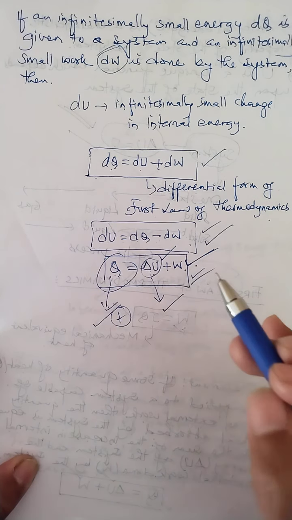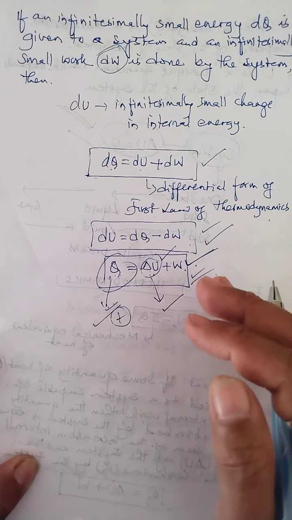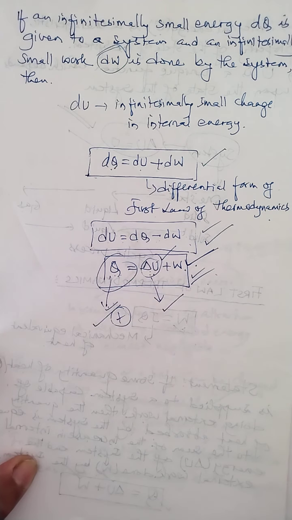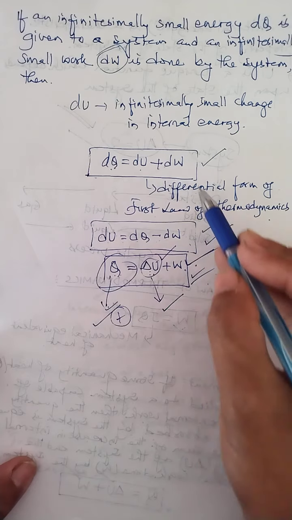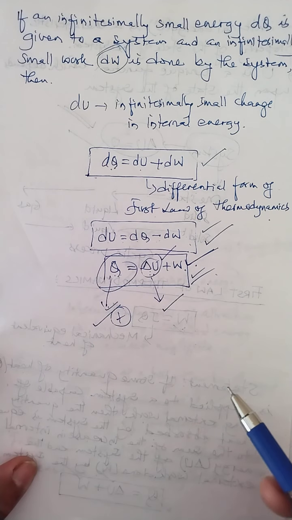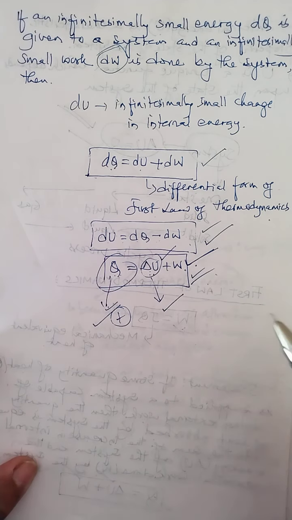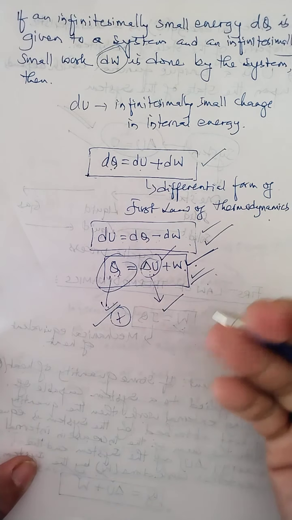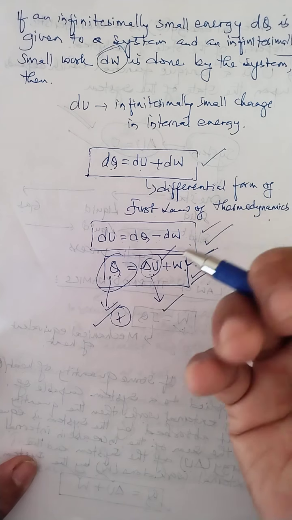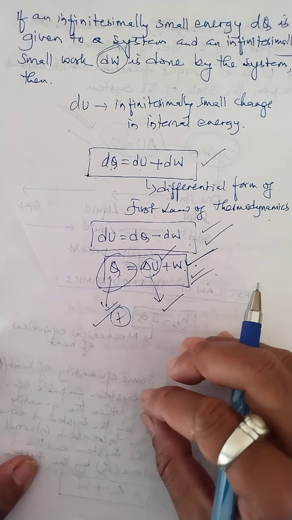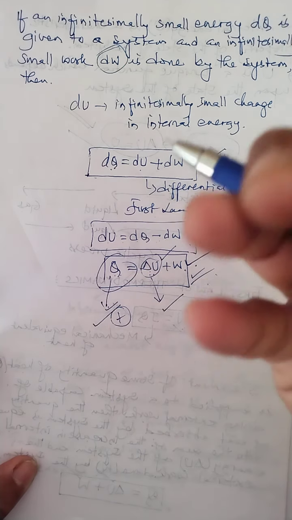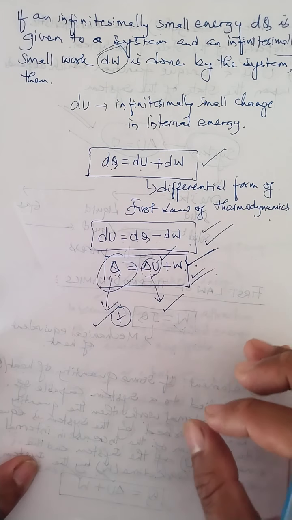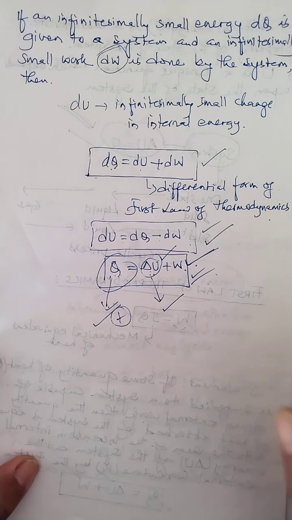If this is the work done on the system, then that work done is always negative. So children, remember this part. In the first law of thermodynamics, we have to follow the proper sign convention depending upon the situation, whether the system absorbs or gives out heat, whether there is an increase or decrease in internal energy, or whether the work is done by the system or on the system. This part is very important.